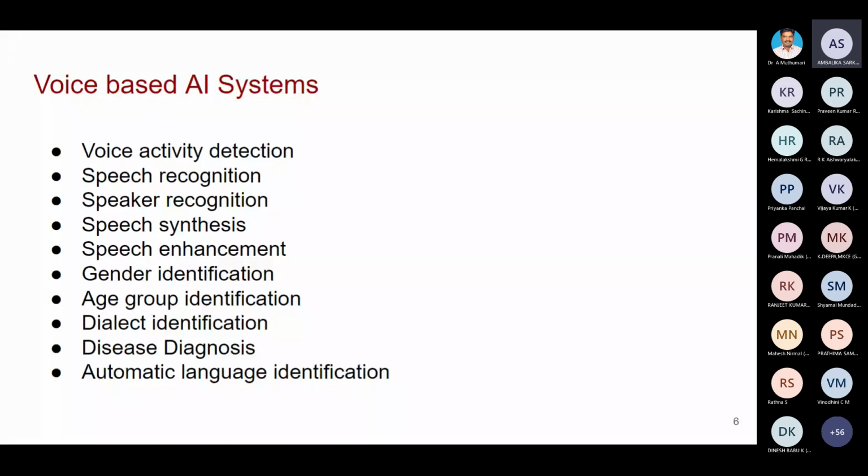Then speaker recognition. From a segment of speech, the system will identify who the speaker is. For example, you may not be familiar with my voice, but now you are hearing my speech. After hearing it for two or three minutes, your brain is trained for my speech.